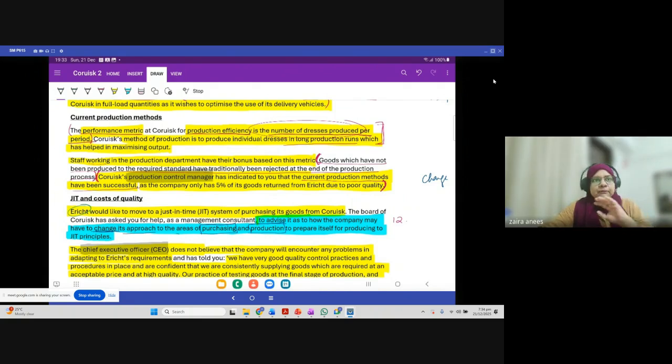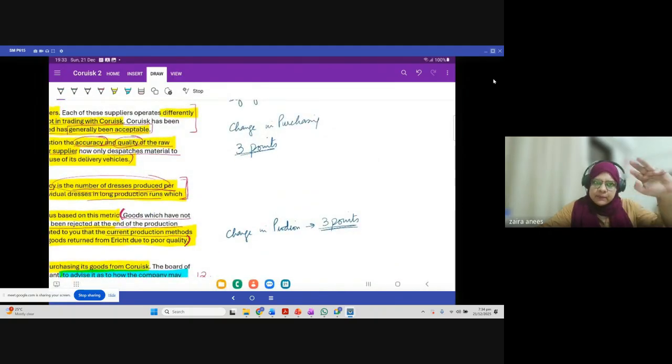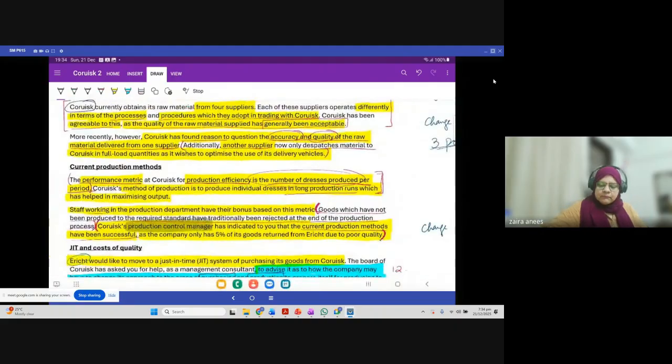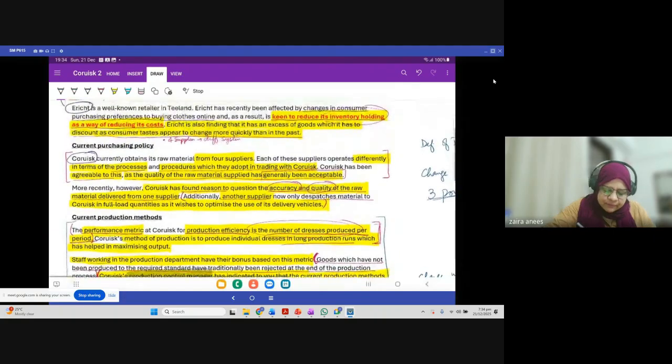So out of the marks, we now know that we need to identify 3 points and then 3 points. Can we identify three separate points from this part? We are focusing on purchasing first.